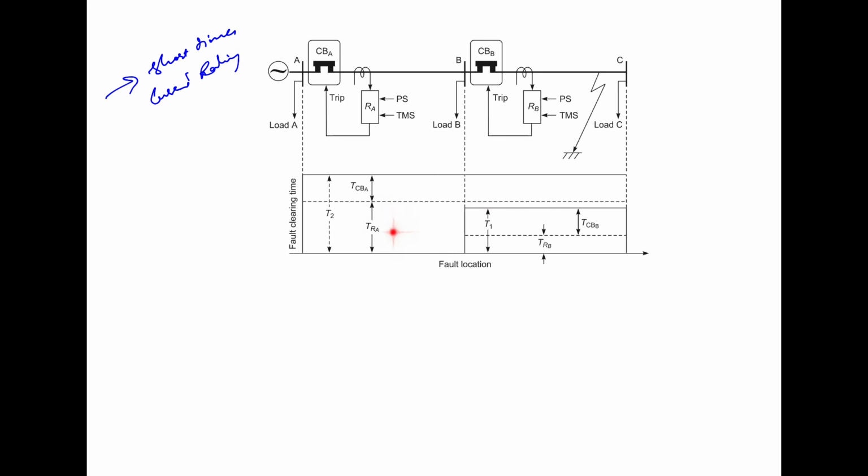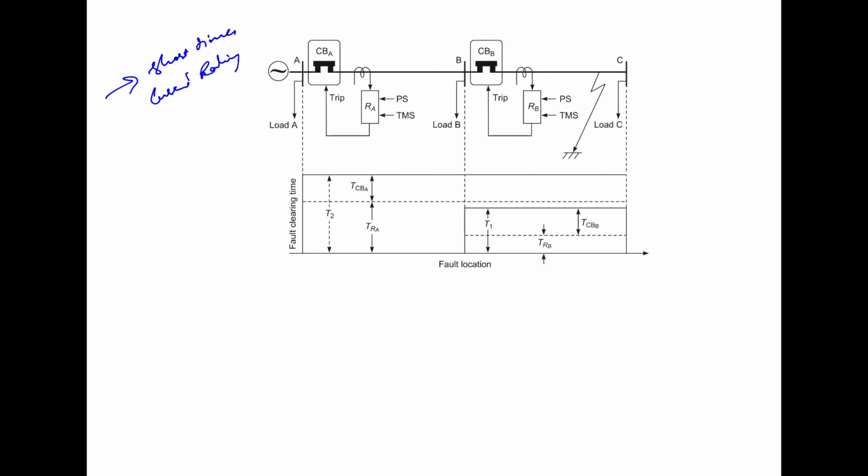So T1 is actually the fault clearing time of the breaker B before initiating its interruption process.